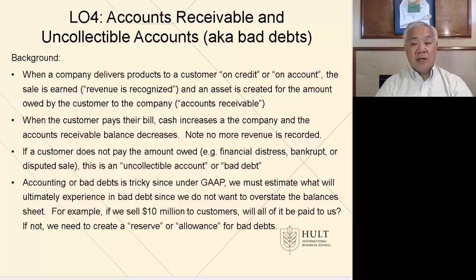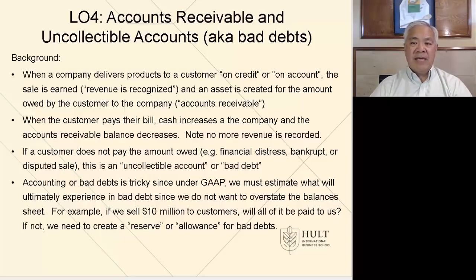Accounting for bad debts is a little tricky under GAAP because GAAP requires us to estimate for receivables how much we think we are not going to collect. In other words, we can only show in the accounts receivable balance what we think we will collect, not what is owed to us. And likewise, on the income statement, we must reduce our profit for the amount of losses that we think will occur from people not paying us. That's an estimation of the bad debt.